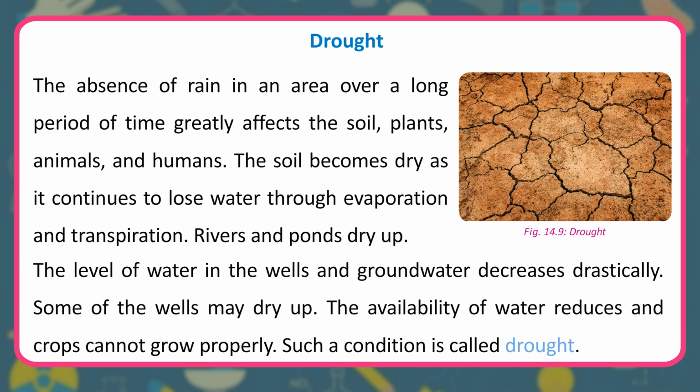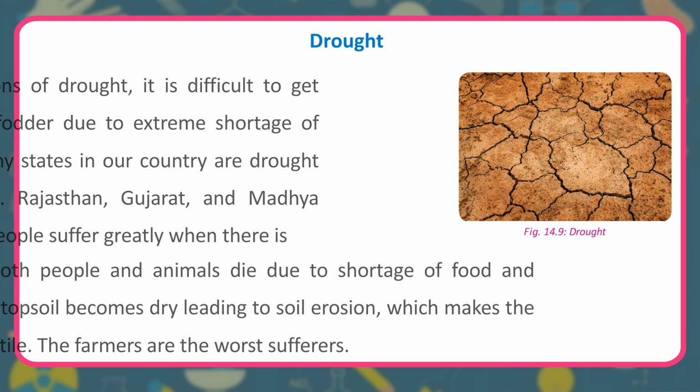Drought. The absence of rain in an area over a long period of time greatly affects the soil, plants, animals, and humans. The soil becomes dry as it continues to lose water through evaporation and transpiration. Rivers and ponds dry up. The level of water in the wells and groundwater decreases drastically. Some of the wells may dry up. The availability of water reduces and crops cannot grow properly. Such a condition is called drought.